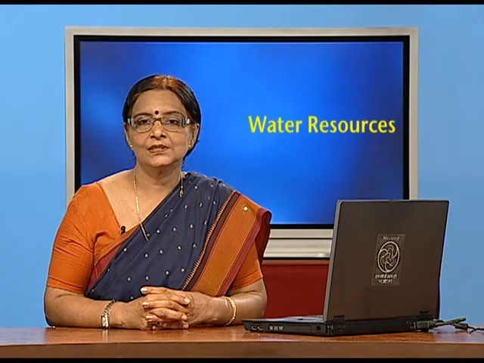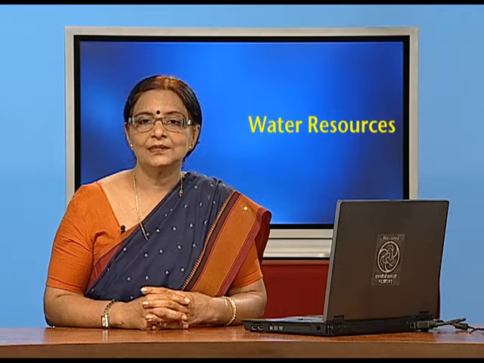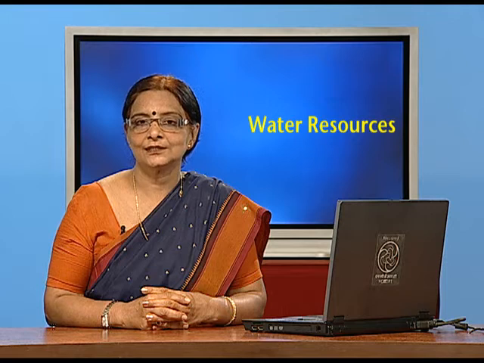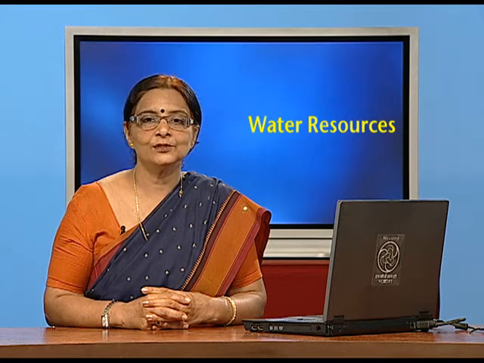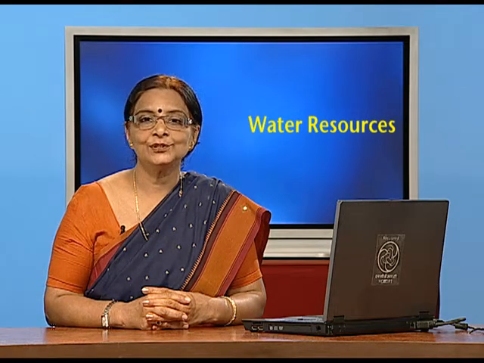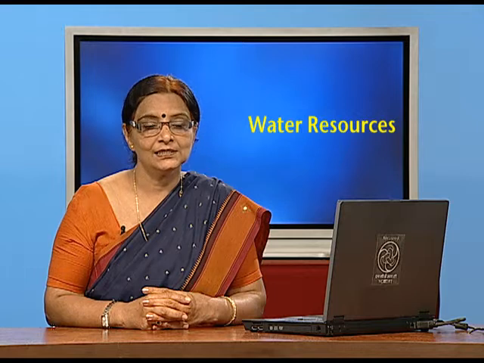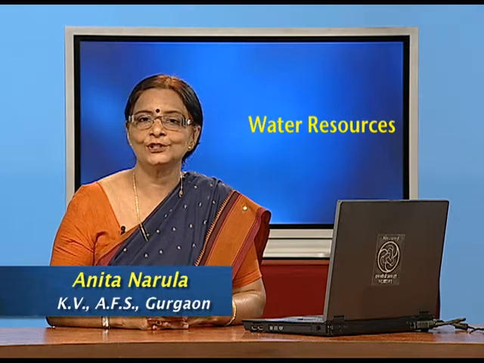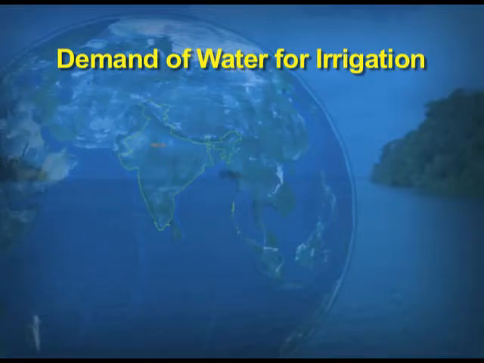Dear students, till now under the chapter Water Resources, we have covered the importance of water, the utility of water under the different sectors, the two types of sources of water, that is surface water and groundwater, and the utility of these sources of water under the various sectors. And since India is an agrarian economy, we need a lot of water for irrigation purposes. So now we will take up why the demand for irrigation is so high in India.